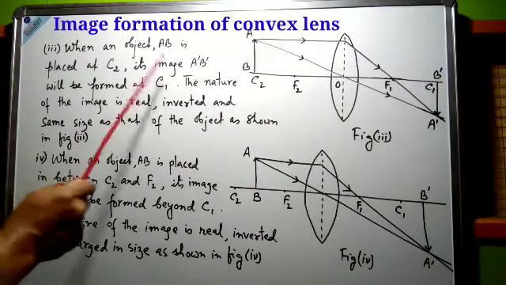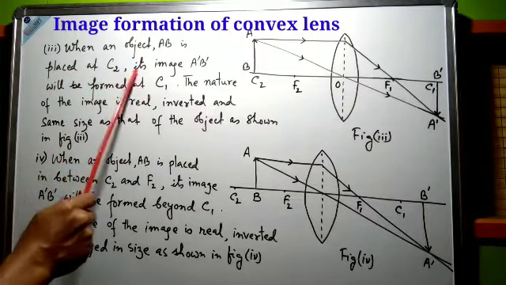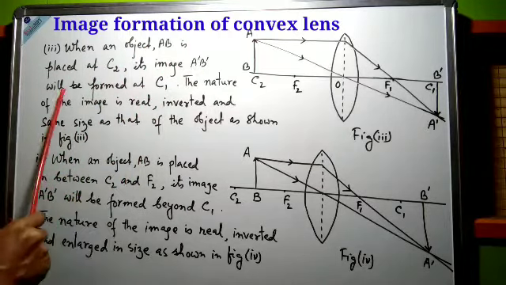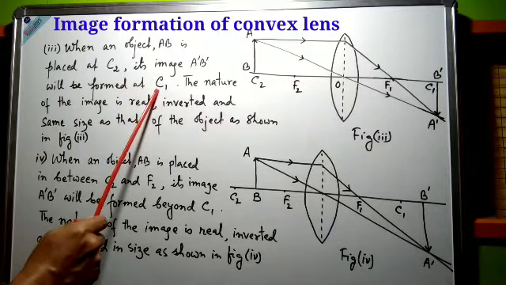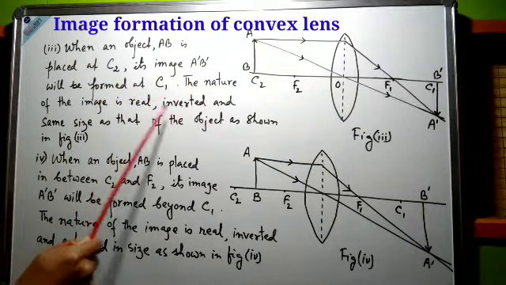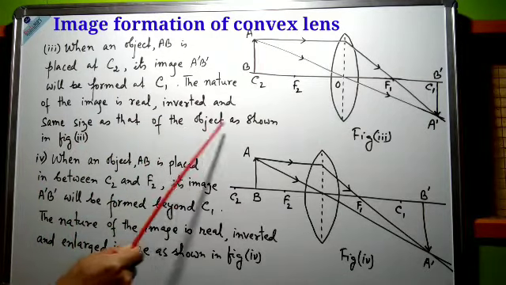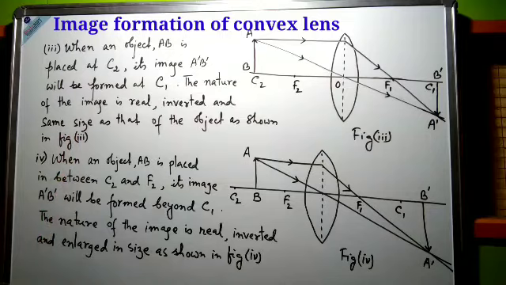Point number 3 we may write like this: when an object AB is placed at C2, its image A dash B dash will be formed at C1, that is center of curvature. The nature of the image is real, inverted, and same size as that of the object as shown in figure 3. And next, let us see figure number 4.